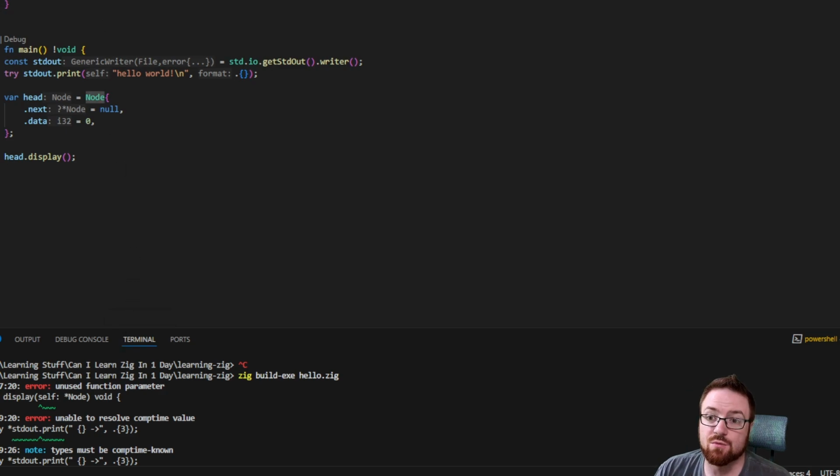Okay, this is actually something I really don't like, when an unused parameter is an error and not a warning. Because right now, I don't need perfect memory code. Put it in an option in the compiler, where I can run the compiler with a flag that says something like strict. Right now, I don't care. This does not impact my program at all. Don't force me to get rid of that just because I wanted to see if 3 would print. So irritating. It's one of my pet peeves.